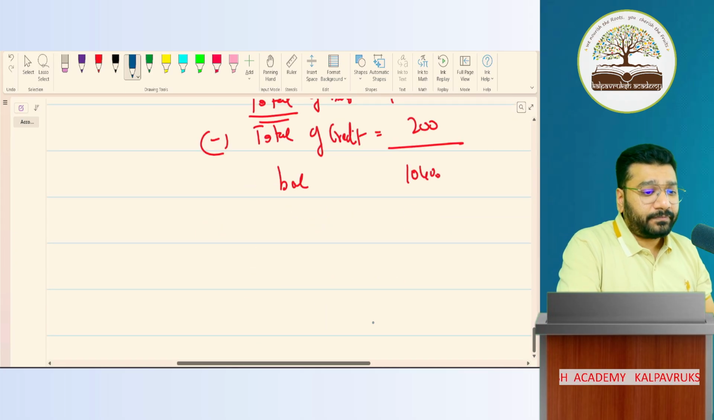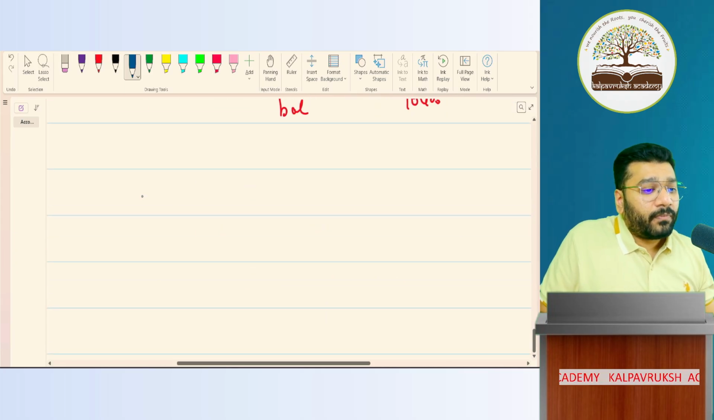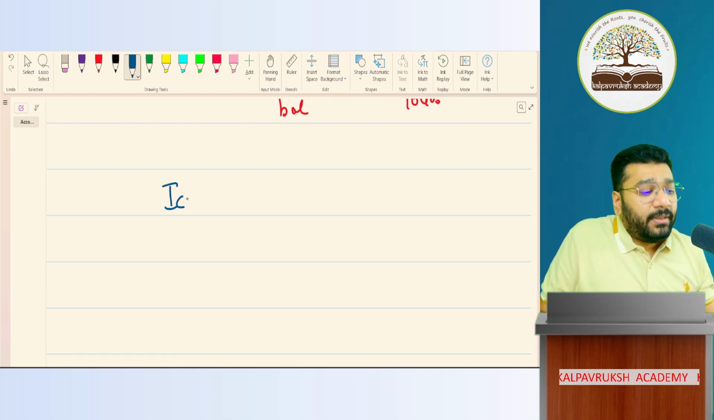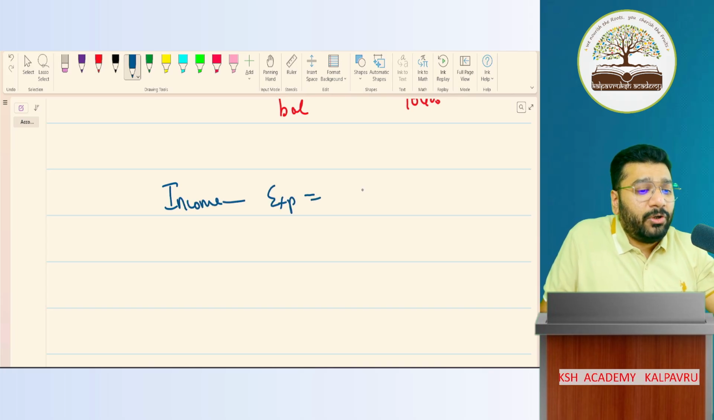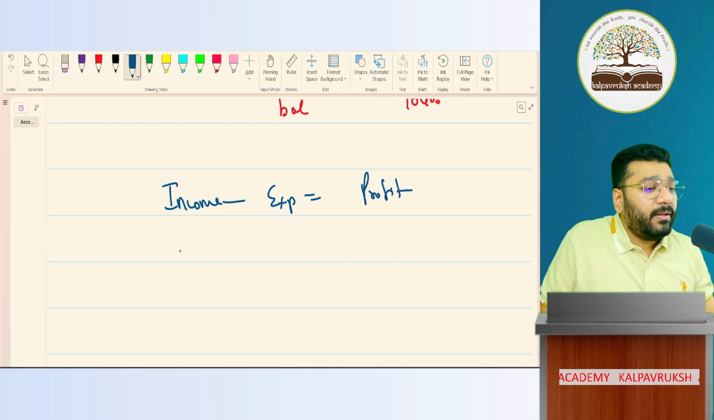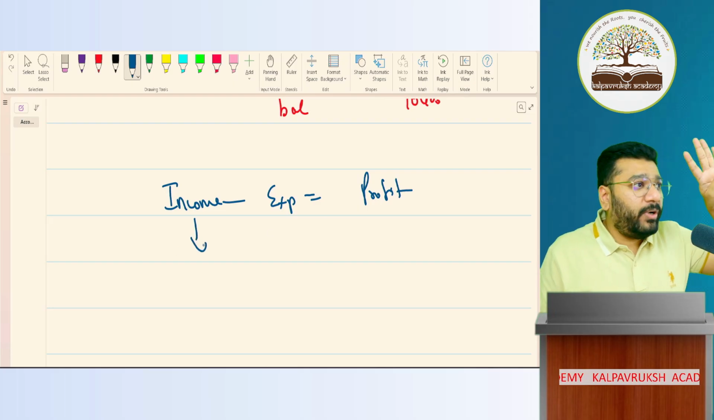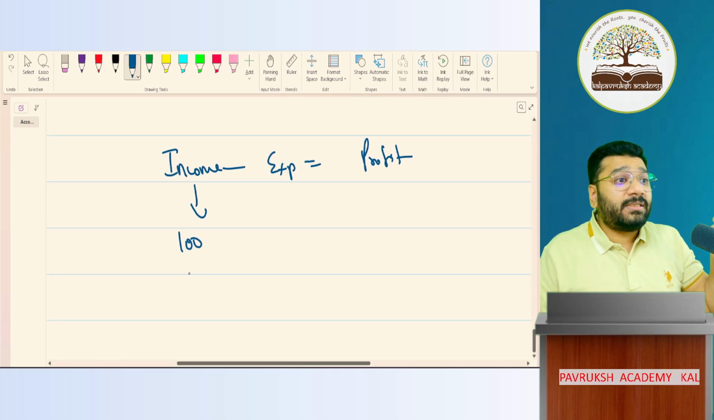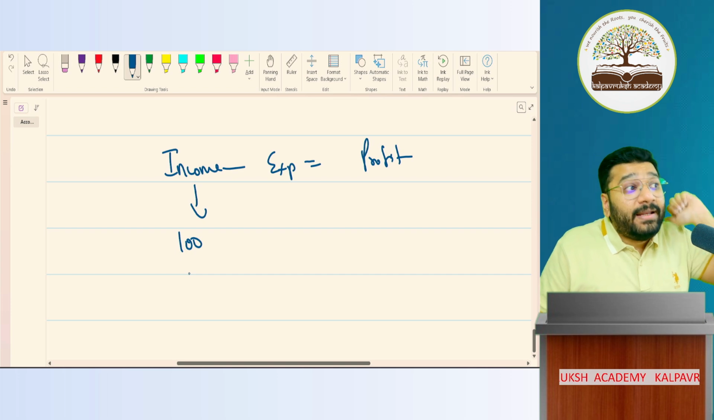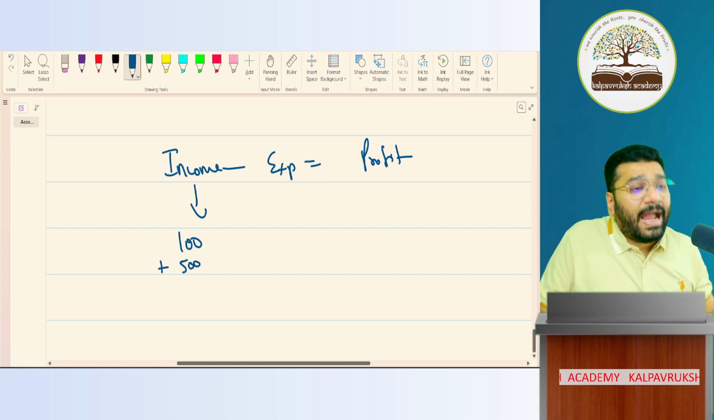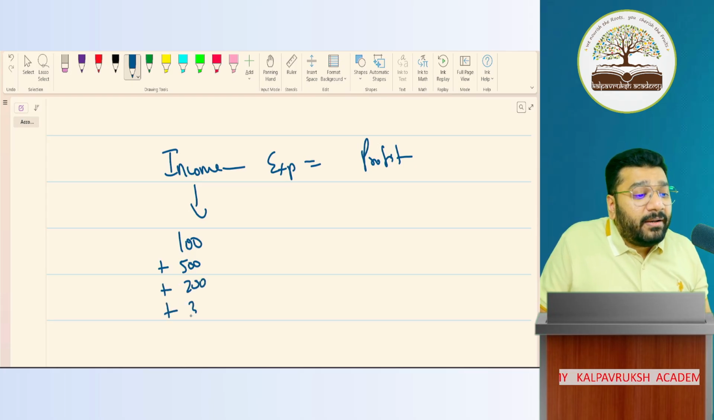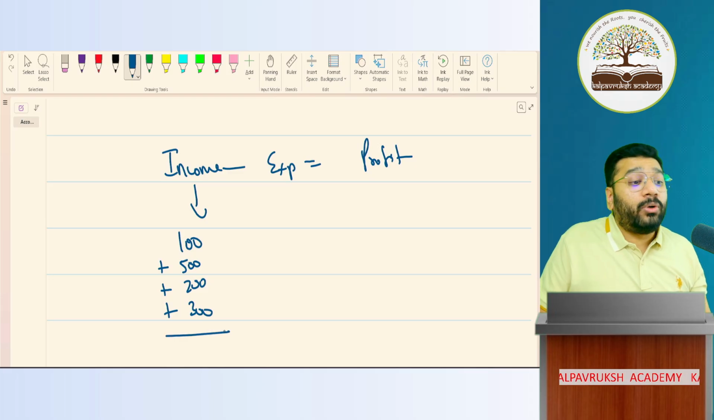For example, I want to calculate profit. What is the formula for that? Income minus expenses is equal to profit. Now tell me, income. I got 4 incomes today. First income I got is 100 rupees. Another income is 500. Add or minus? Add 500. Okay. Another income I got, 200. Add or minus? Add. Another income, 300. Add or minus? Add. How much is my total income?